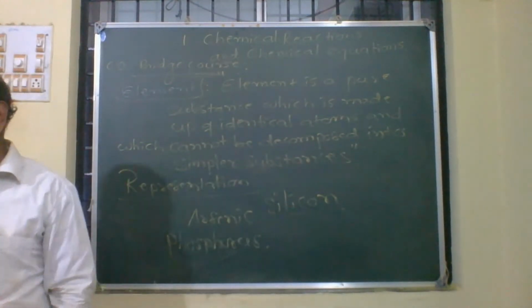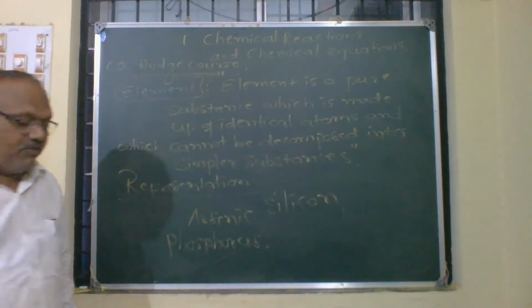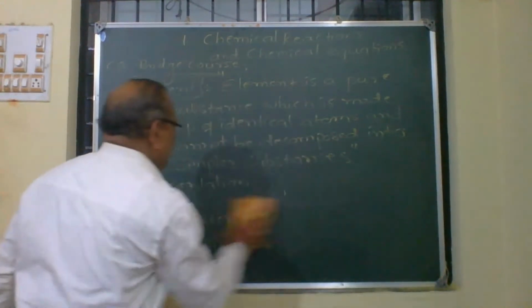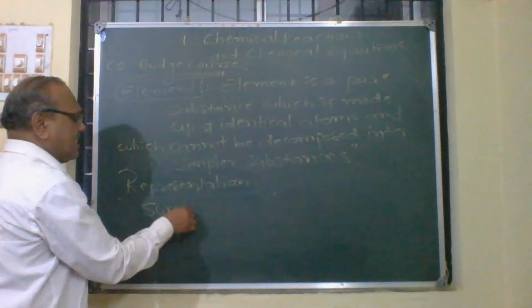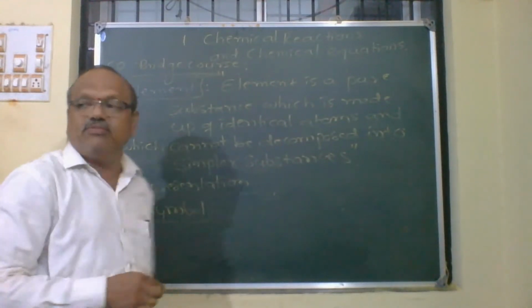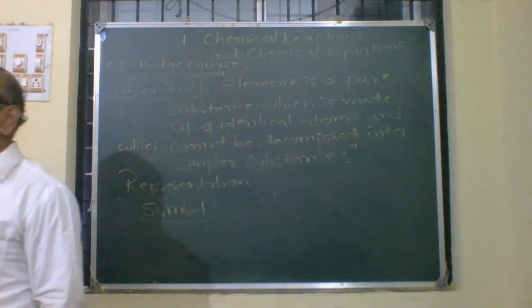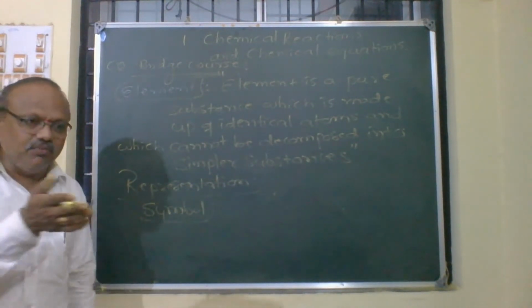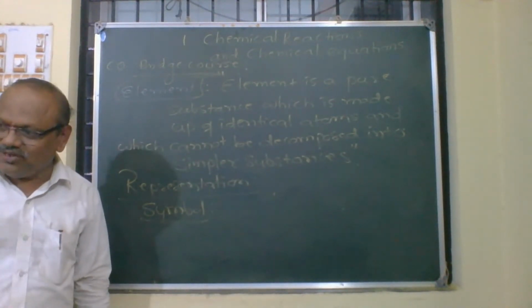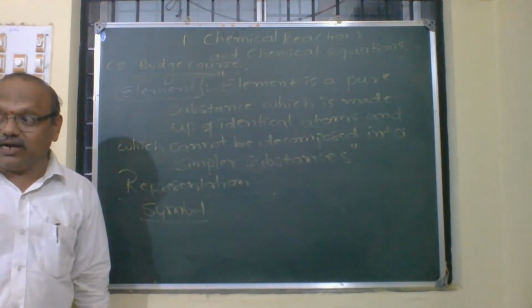It is not the complete element. What does that symbol represent in every box? Generally, these elements are represented by symbols. You already studied this in earlier classes. I am just refreshing you. It's a bridge course. What is a symbol?